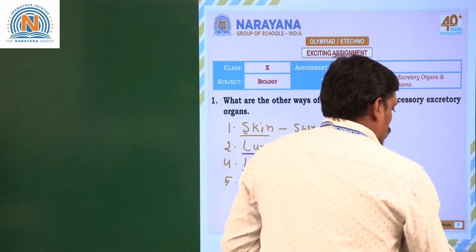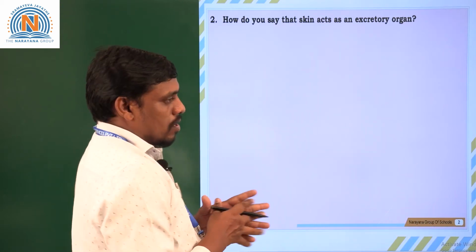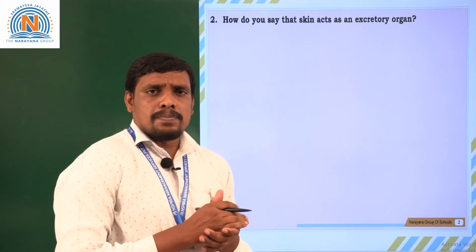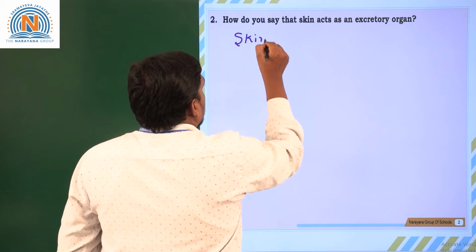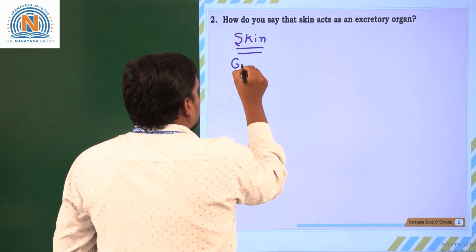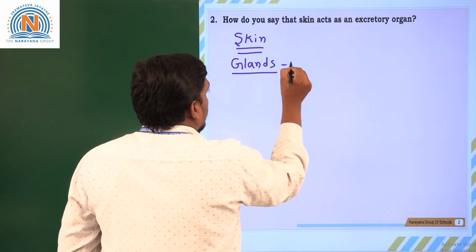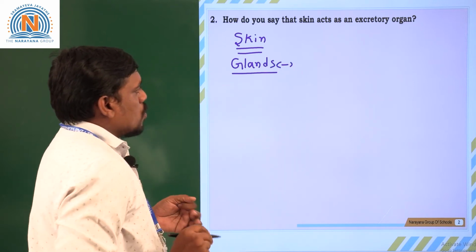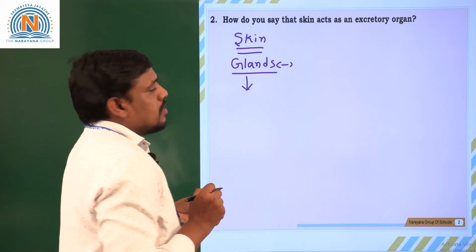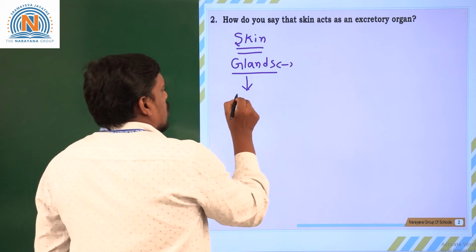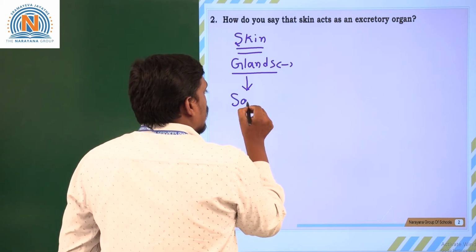Students, moving on to the next question. How do you say that skin acts as an excretory organ? As we discussed previously, skin is made up of certain kinds of glands. Sebaceous glands and sweat glands are seen in the skin. So these glands generally eliminate certain kinds of salts